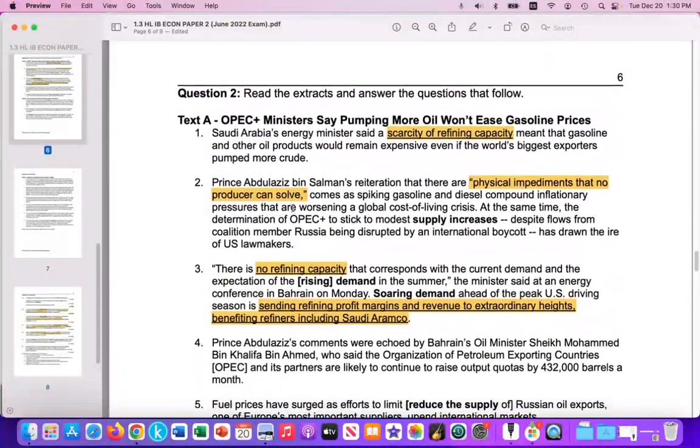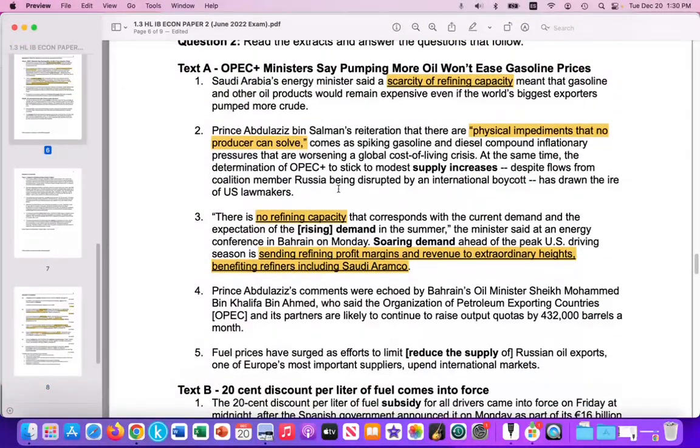So going back to that Bloomberg article, here are some snippets here. And we've dissected this in previous videos. Scarcity of refining capacity, physical impediments to that are difficult for the producers to solve, no refining capacity. Those are determinants of the elasticity of supply. So the supply curve is going to be very inelastic. Demand for crude oil, as we know, as a primary commodity is very inelastic. And here it's saying this rising demand, which we don't need to illustrate.